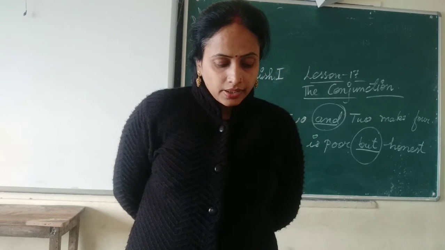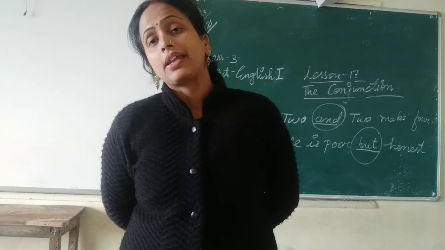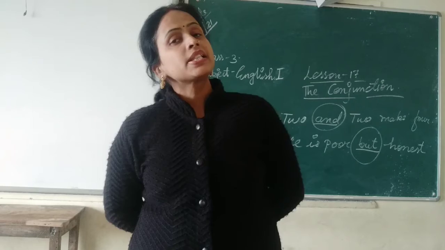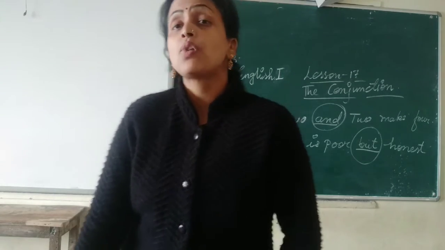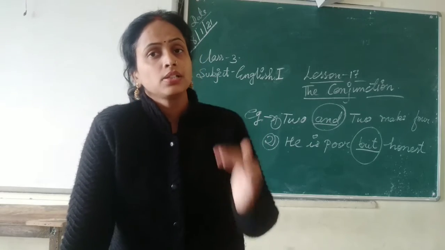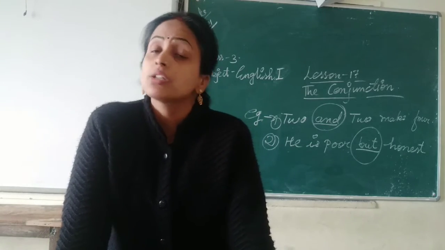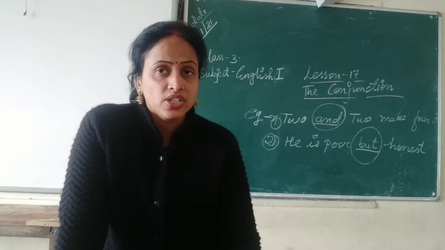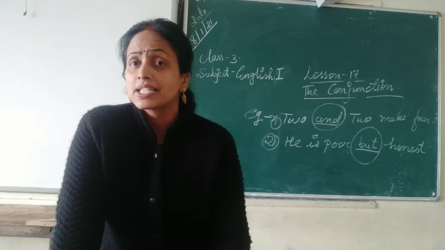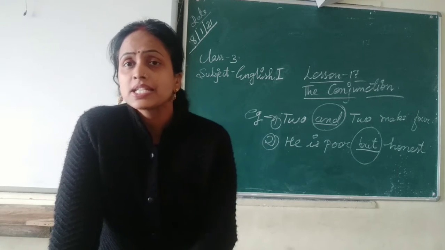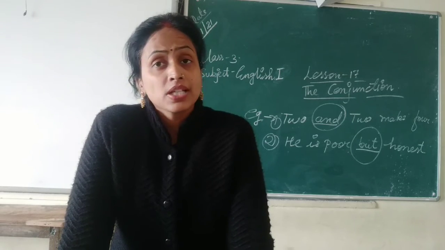One more example if you see here. It can be black, white or grey. Or grey. Means here the colors are there, different colors are there. And here we are making what? Choice. So whenever we are making choice, we are using what? Or. So these are the conjunctions, where to use it, by seeing the sentences. Depends on the sentence. Okay. Whenever we have to make choice, we are using or.